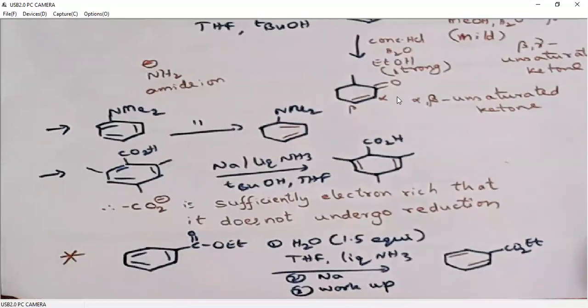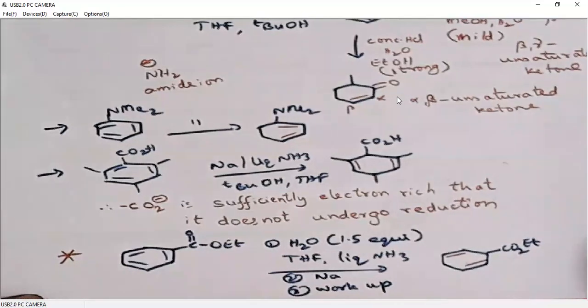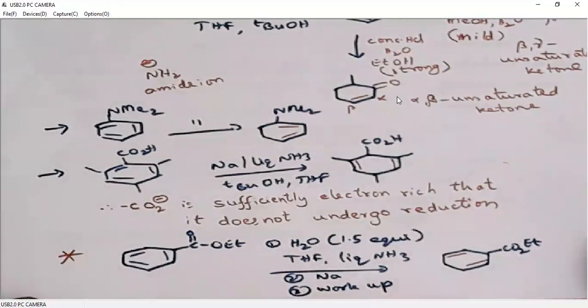You can write that point. Addition of water or tertiary butanol, some alcohol, before metal addition preserves the ester moiety.